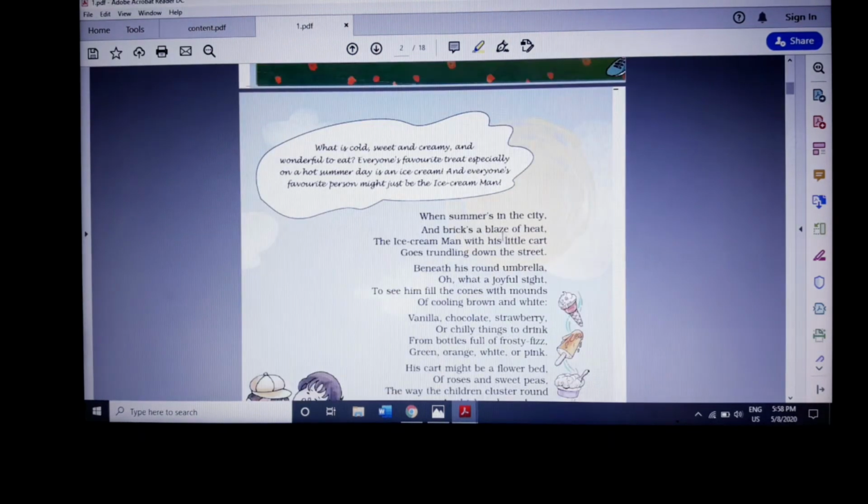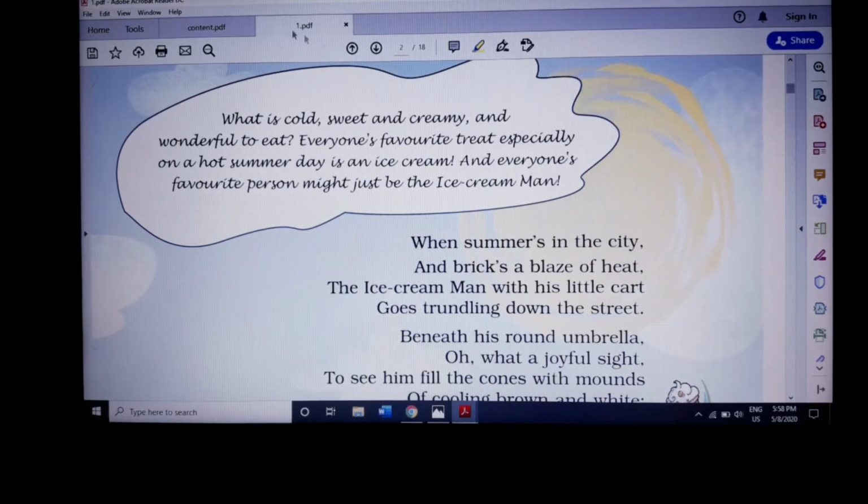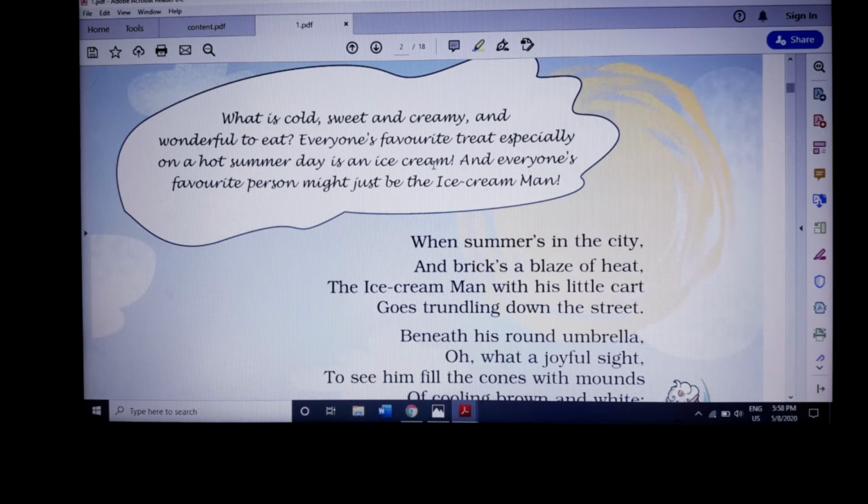See, what is cold, sweet and creamy and wonderful to eat? It's very easy. You can easily guess that it is ice cream. Everyone's favorite treat, especially on a hot summer day, is ice cream. Everybody likes ice cream when it is very hot and you definitely need something cold to ease the temperature.